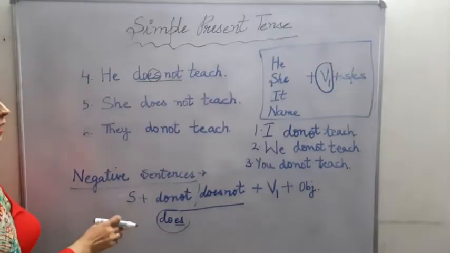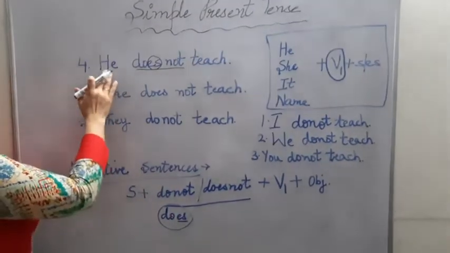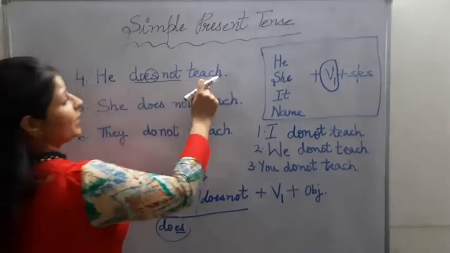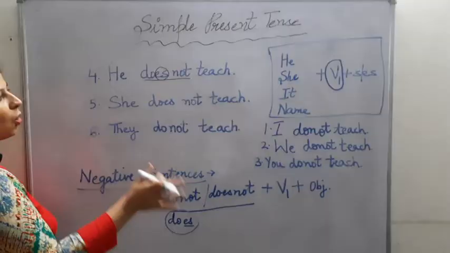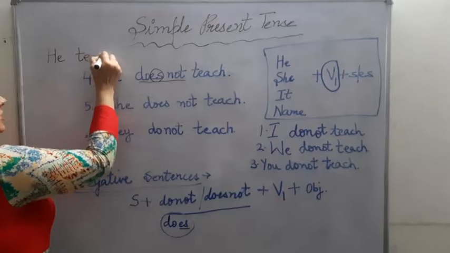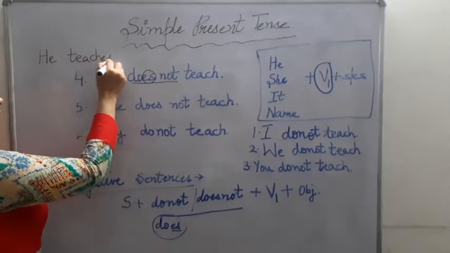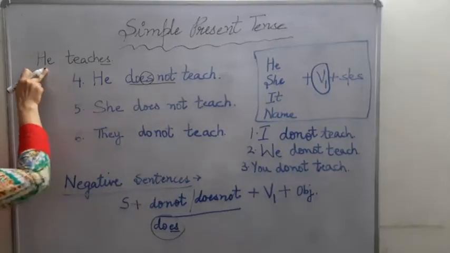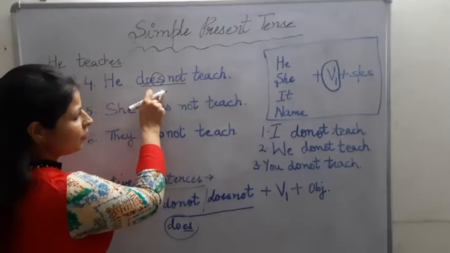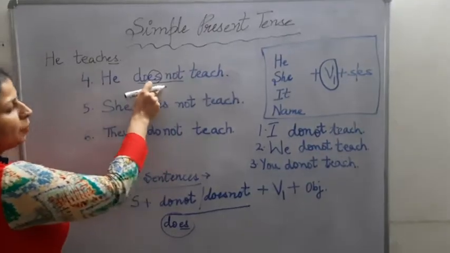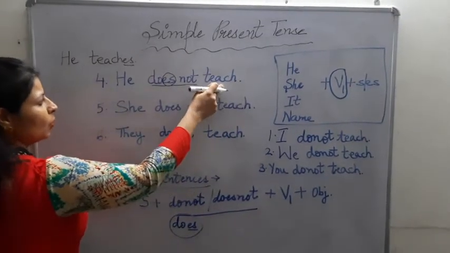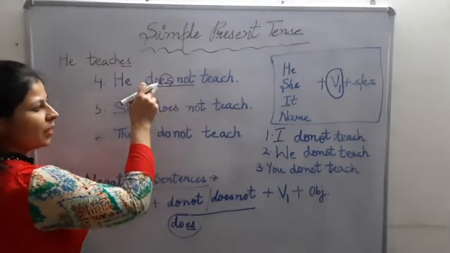And this is a very common mistake that children do. We write he does not teach. If you write he does not teaches, it will be completely wrong. Please remember the affirmative was he teaches. Here we are adding es to our verb because it is a third person singular pronoun. But when we are changing into negative, we are having does as helping verb. Then we are not putting es with our main verb. Okay? Because you are using does not as your helping verb.